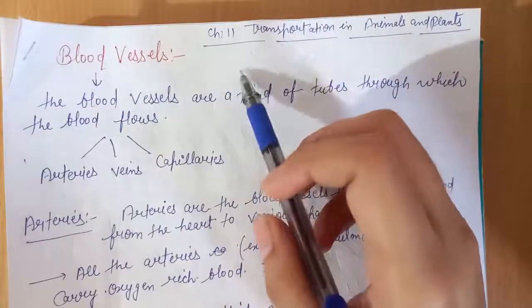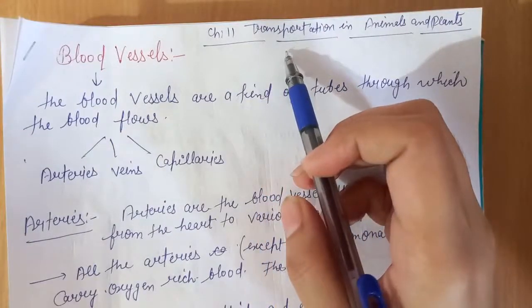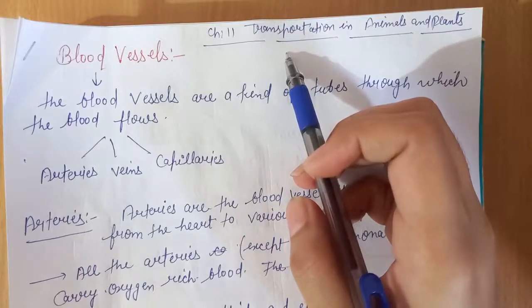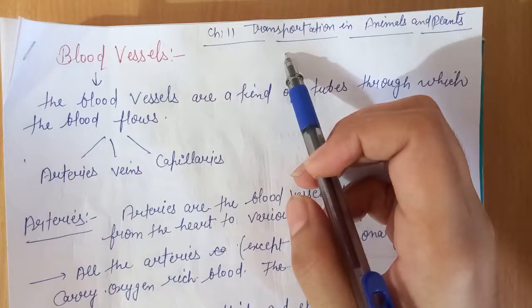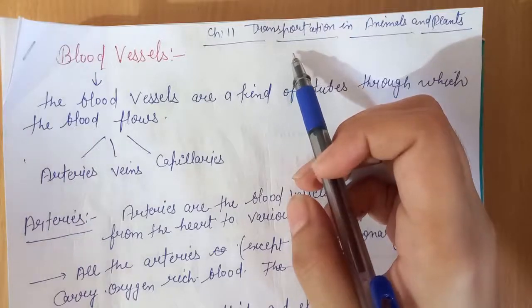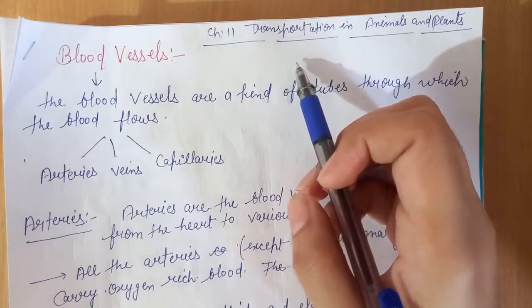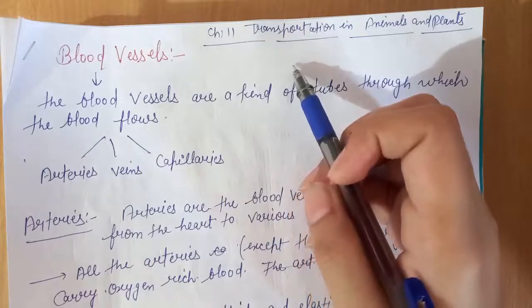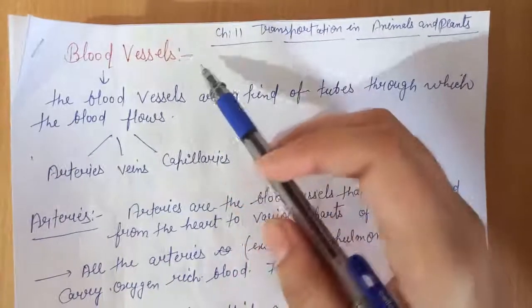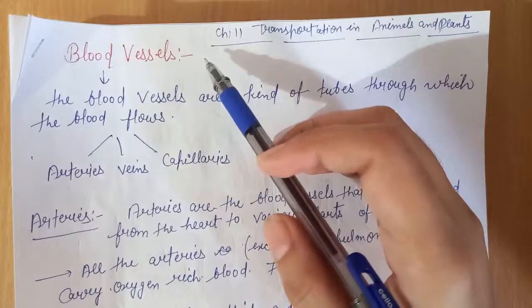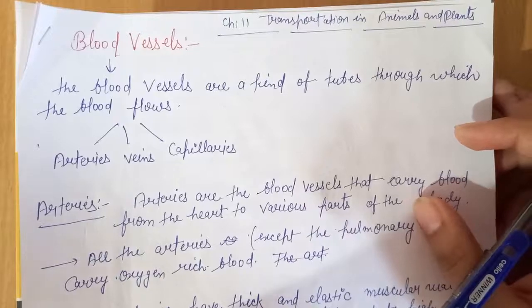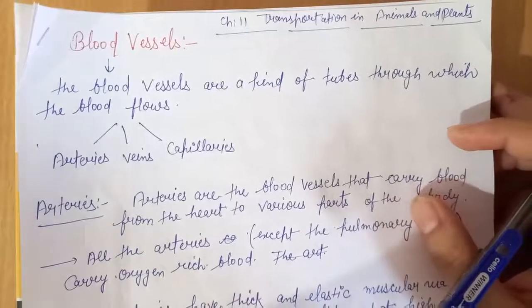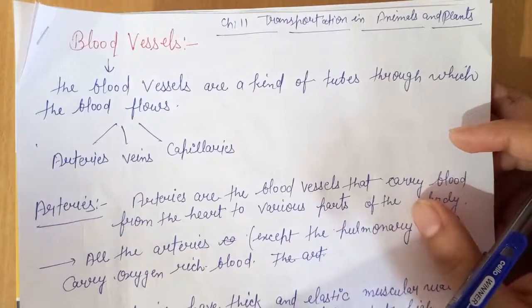Students, in the last video in this chapter, transportation in animals and plants, we discussed the composition of blood. Blood is made up of solid components and liquid components. The solid components include RBC, WBC and platelets, and the liquid component is plasma. In this video we will discuss blood vessels, the structure of the heart, and blood circulation in the human body, that is, how the heart takes part in blood circulation.